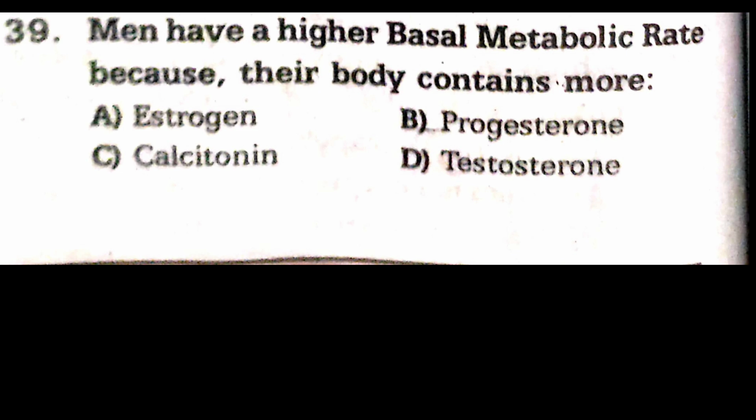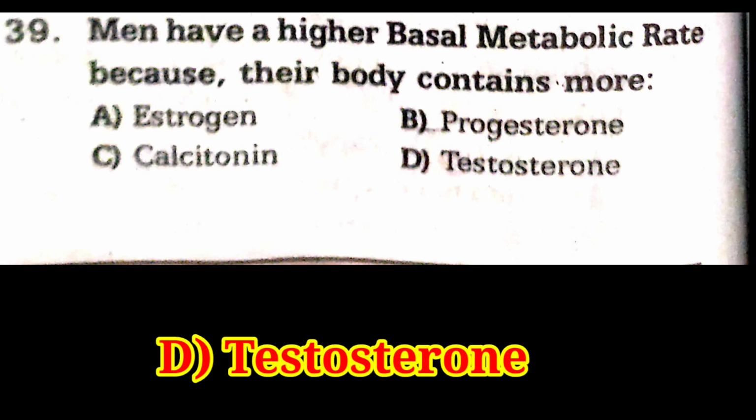Question number 39. Men have a high basal metabolic rate because their body contains more dash. Option A, estrogen. Option B, progesterone. Option C, calcitonin. Option D, testosterone. The answer is option D, testosterone.